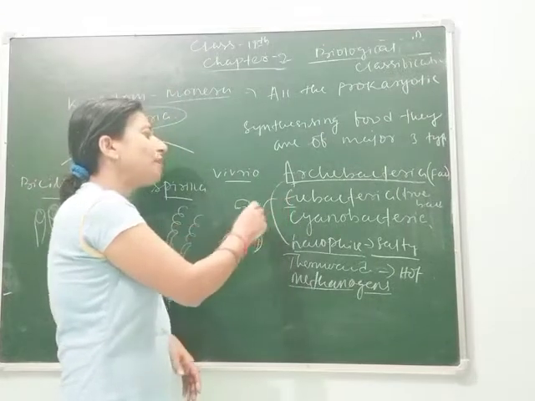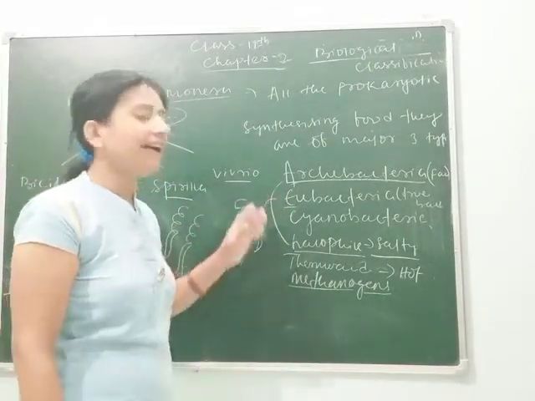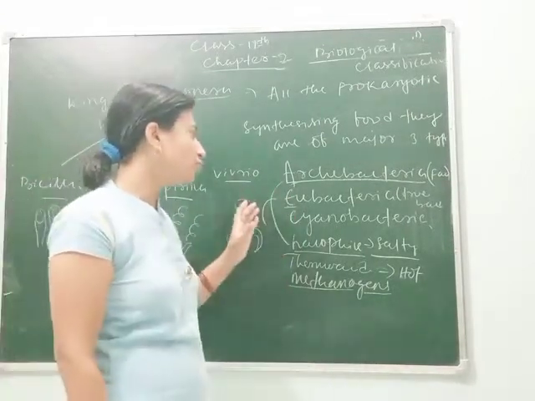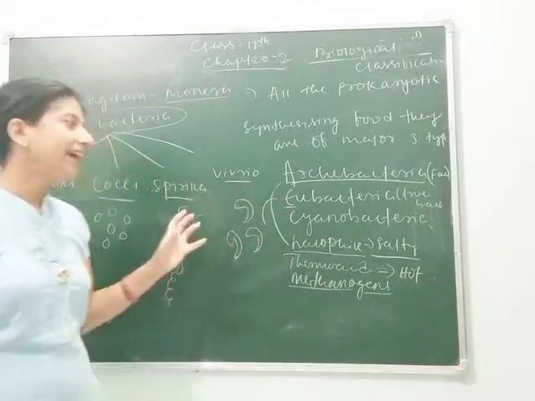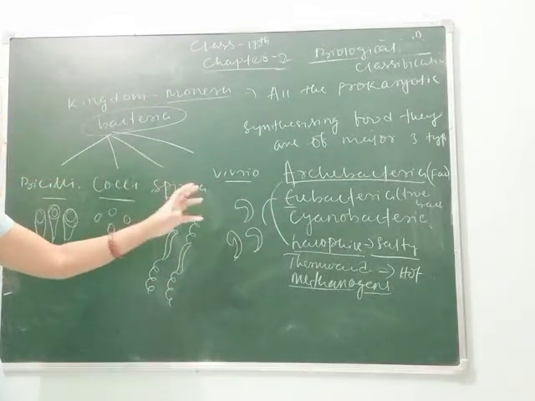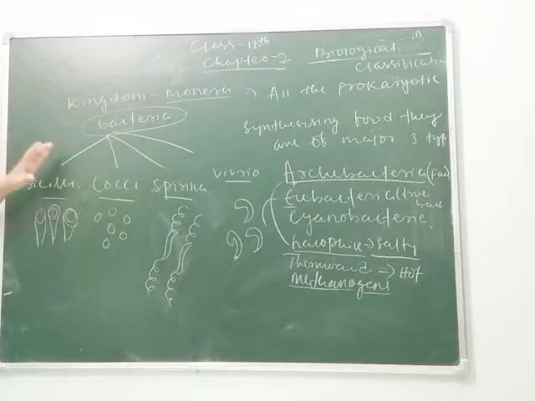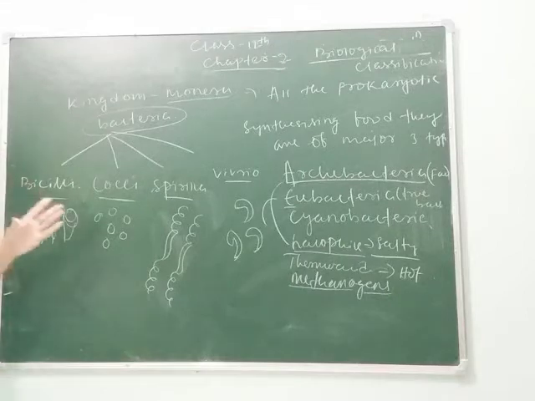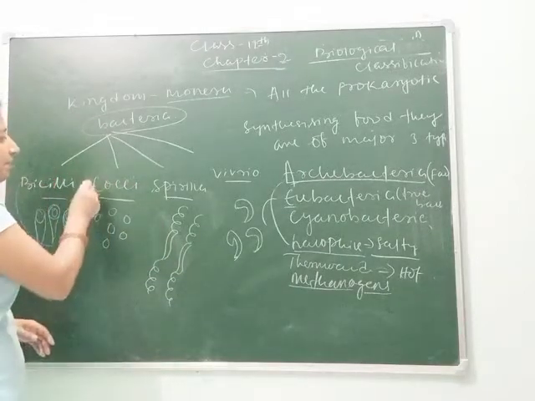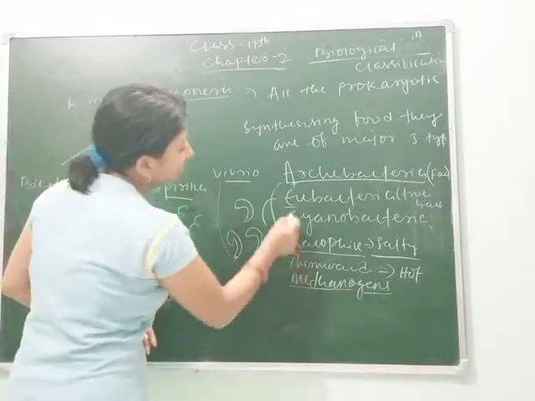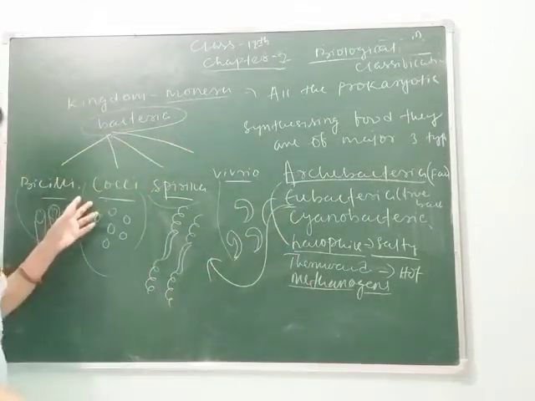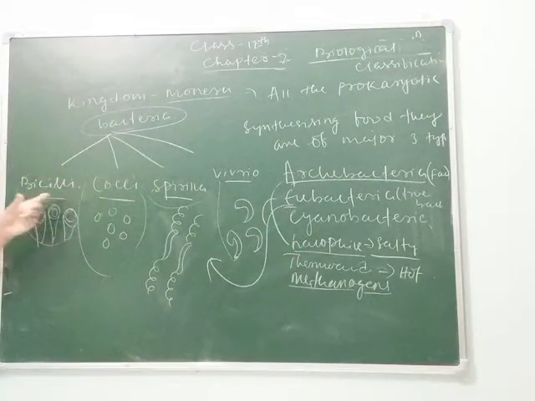Next is the true bacteria or eubacteria. Why are they called eubacteria or true bacteria? Because some have chlorophyll pigments, due to which they are able to synthesize their food. The four types of bacteria, bacilli, coccus, spirillum and vibrio, are placed under eubacteria.